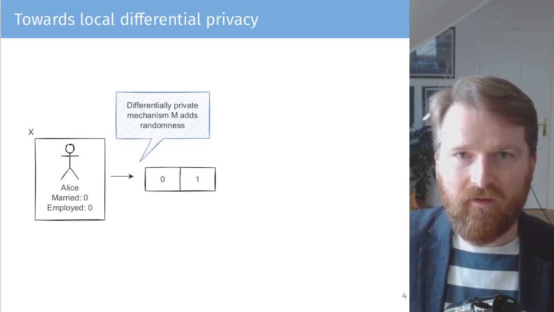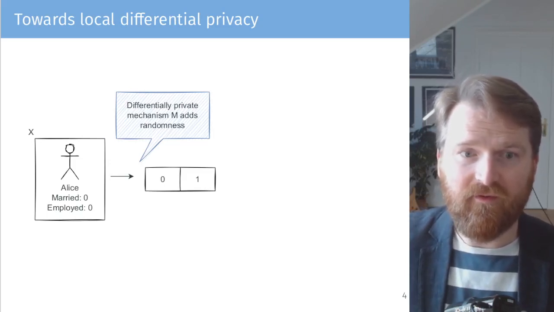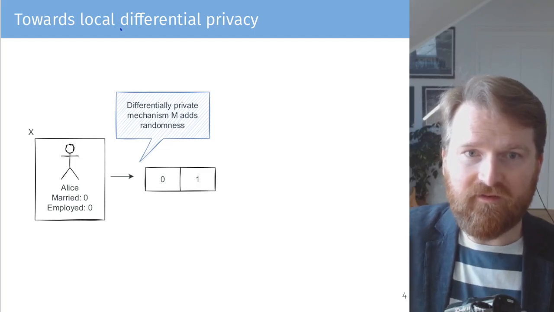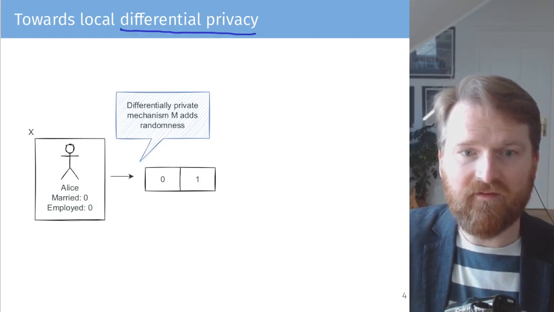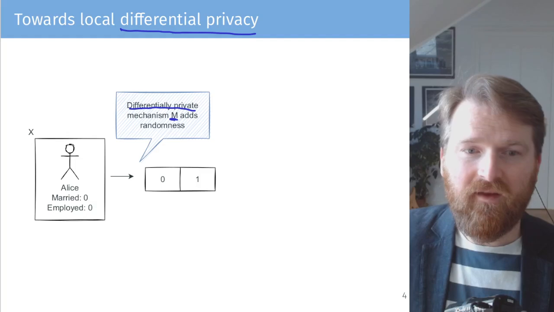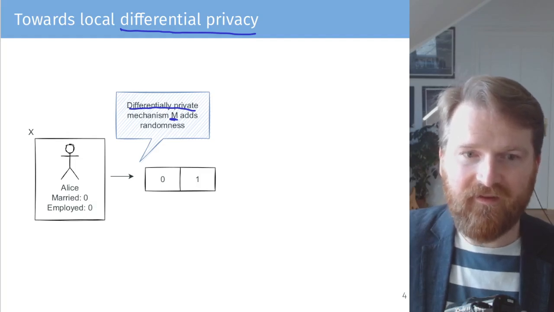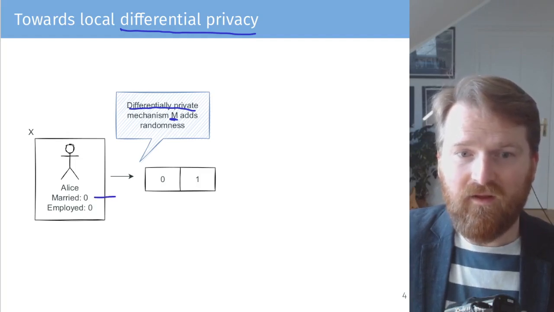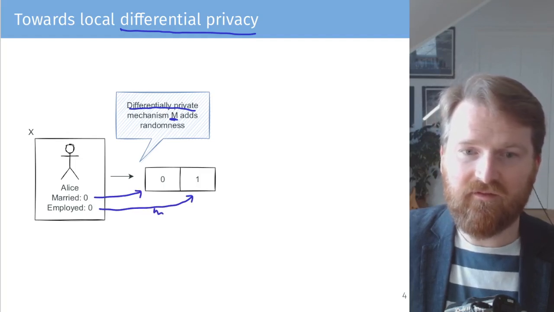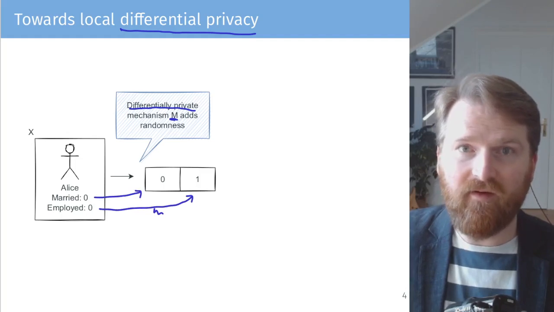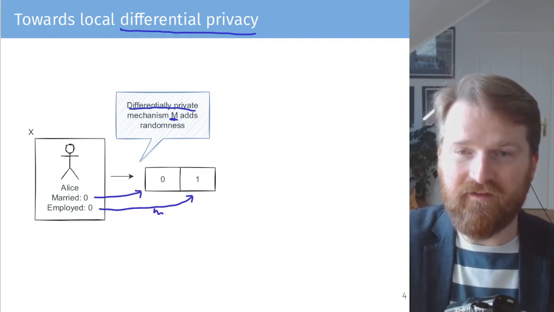Now you're going to be asking how we protect the privacy of these persons or of these attributes, and this is where differential privacy comes into place. We're talking about local differential privacy because we're protecting each individual's data points. Here, the differentially private mechanism, which we denote M, adds some randomness to the process. Meaning that if we query this dataset X and want to answer whether Elise is married and employed, we randomly maybe flip the second one. So this is not 0, this is 1, and through the randomness we're guaranteeing some sort of privacy protection of these individuals.